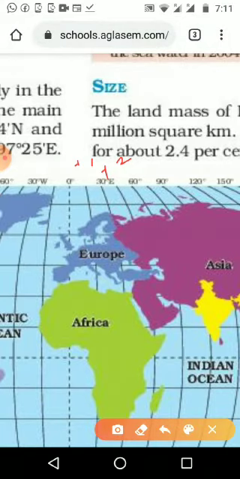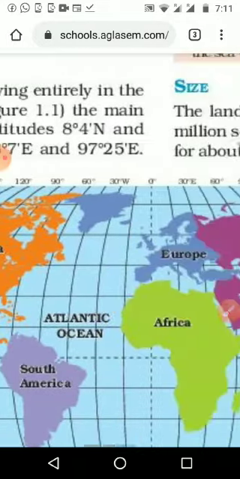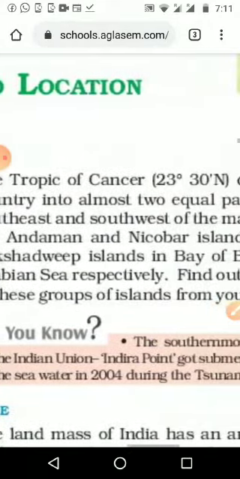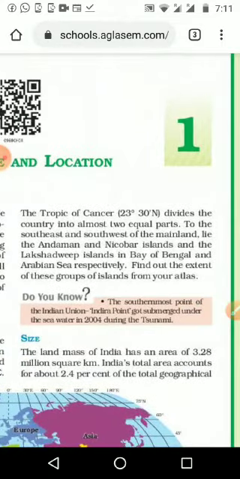And here in India, it starts after 60 and is going to reach 97, so the timing will be 5 plus, and ending with 6 plus, in between our timing is coming, because from this line we can understand these things. We studied all these in 6th standard. The same thing we are just revising here in the first lesson. The coming lessons give details about Indian climate, different types of forest, vegetation and other things, which we'll study in this 9th standard geography.